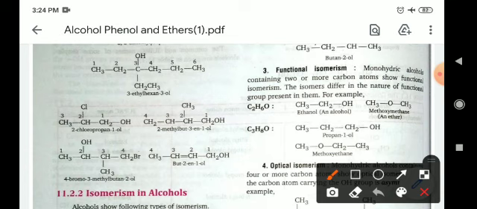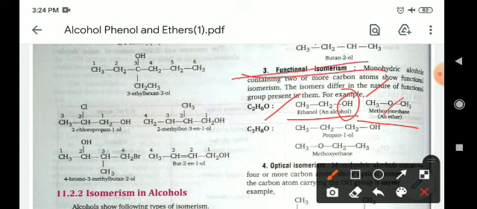Alcohols also show functional group isomerism. In functional group isomerism the compounds have the same molecular formula but different functional groups. You can see ethanol and the ether methoxymethane. In these two compounds the molecular formula is the same but the functional groups are different. One contains the OH alcoholic functional group, and the other contains the ether functional group. So they are functional isomers of each other.